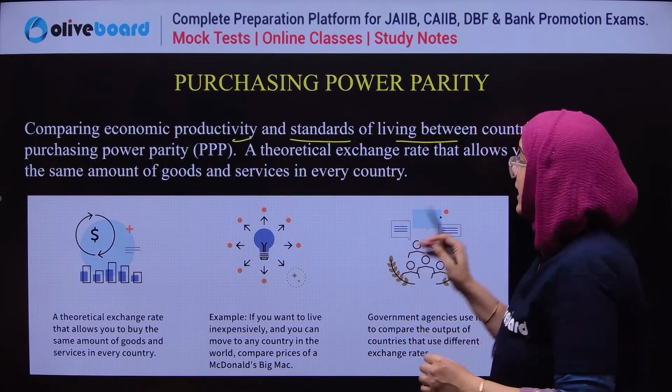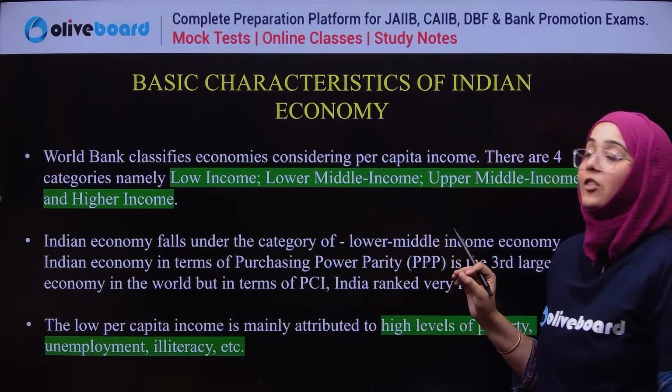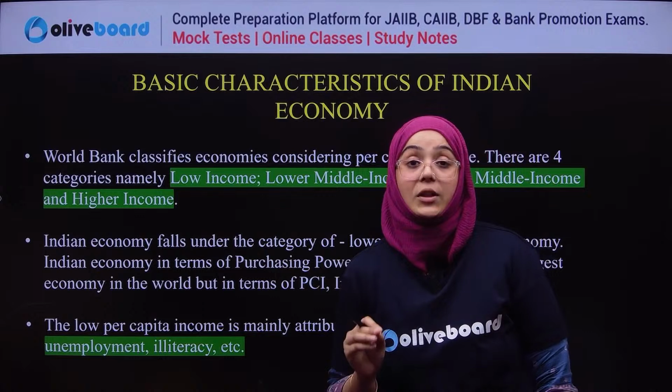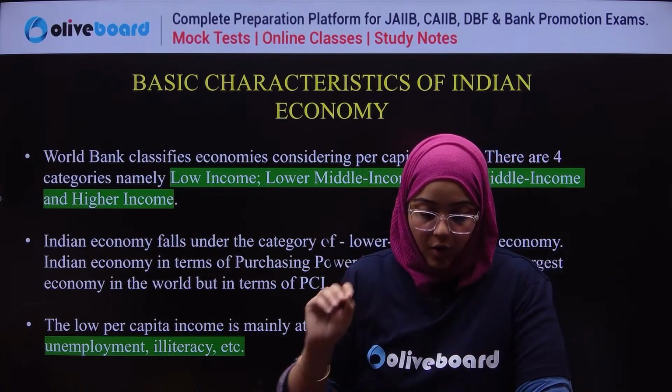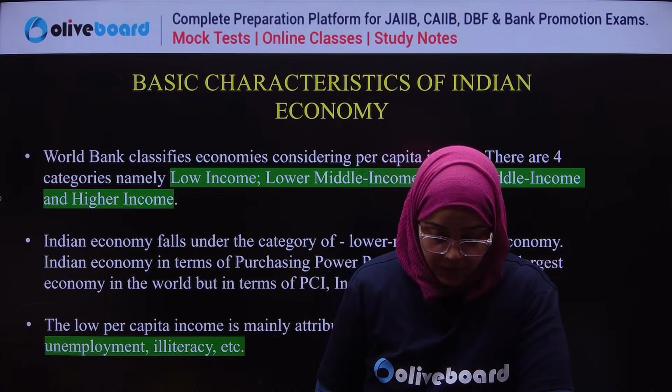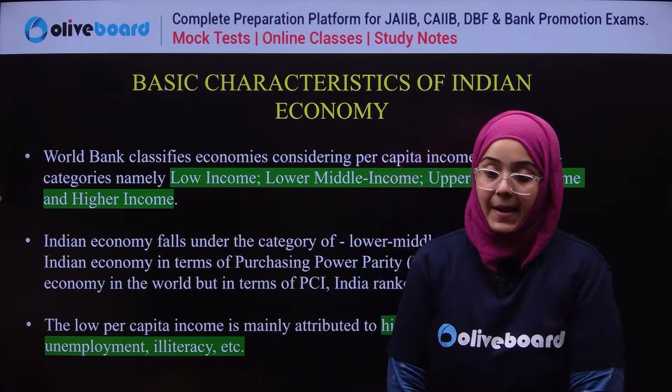Okay, next, basic characteristics of the Indian economy. Now we are talking about the characteristics of the Indian economy. What is a characteristic of the Indian economy? Now we talk about the World Bank.